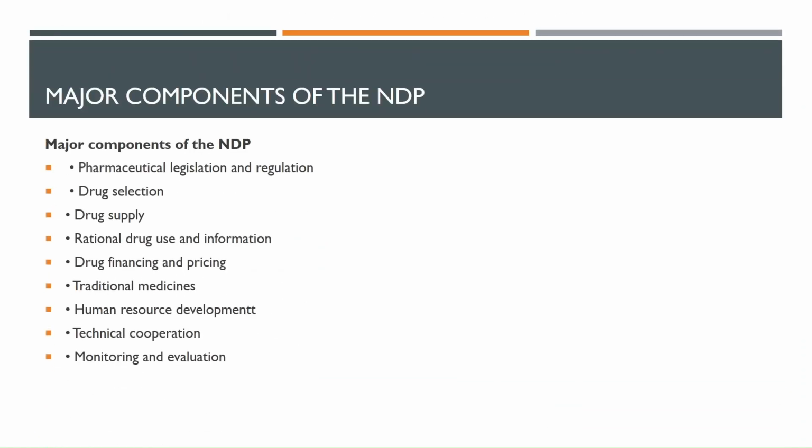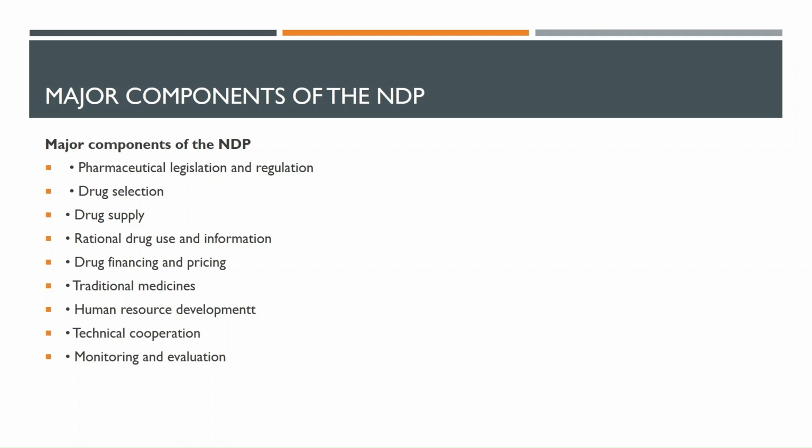So what are the major components of this National Drug Policy Act? We see that among the major components, we have the pharmaceutical legislation and regulation, it is inside it. And then we have drug selection. We have what we call drug supply. It is in charge of drug selection. It is responsible for drug supply. How are medicines reaching the final consumer? Where can they purchase them? How can they select? How do different facilities select?